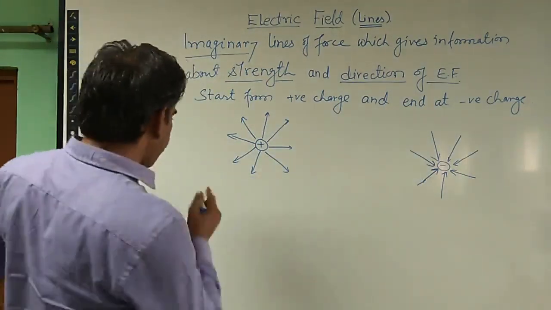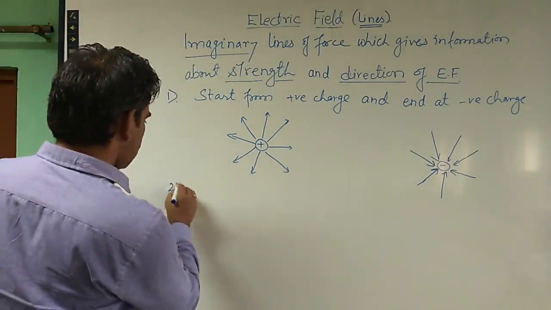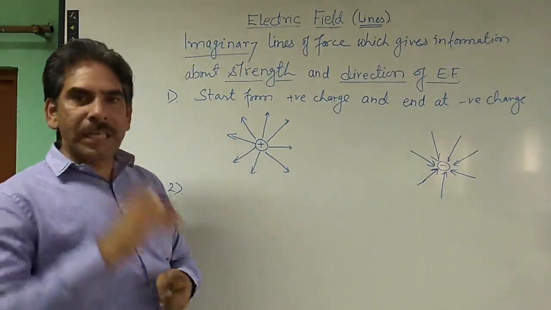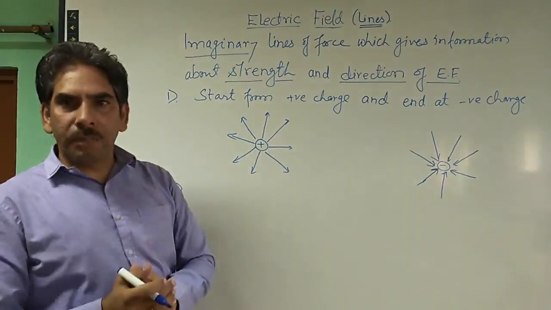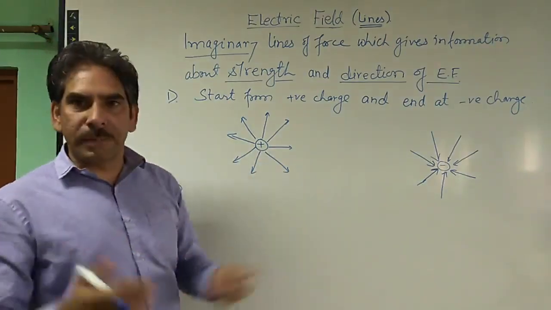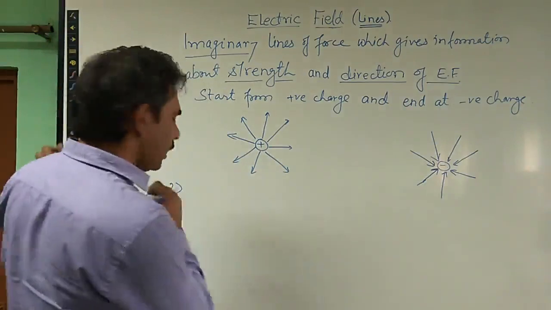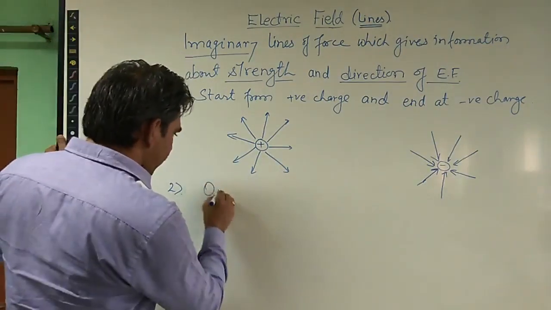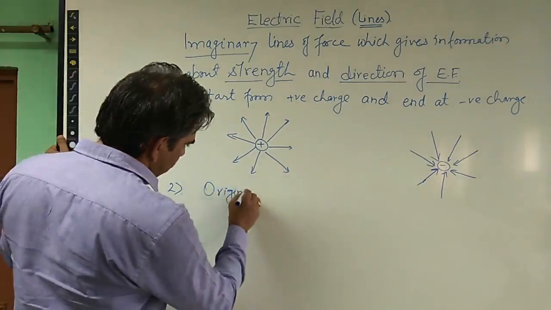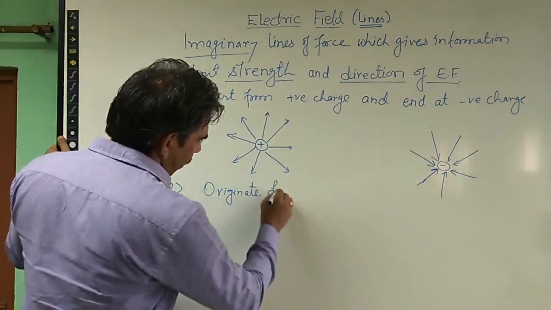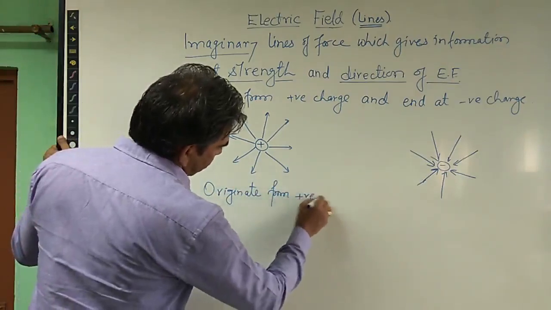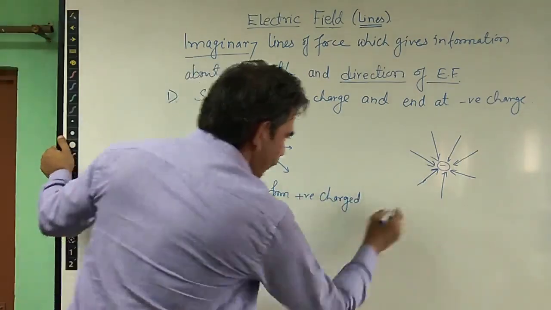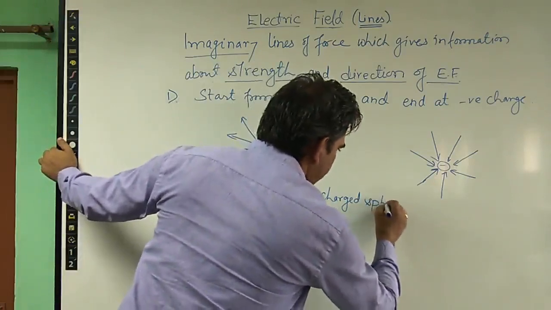What is the second property of electric field lines? If in place of a point charge we have some spherical charged object, for example, then lines of force originate from the positive charged sphere or object.